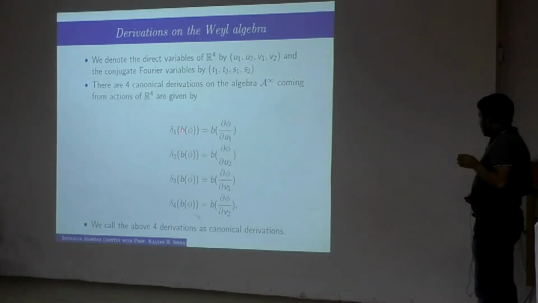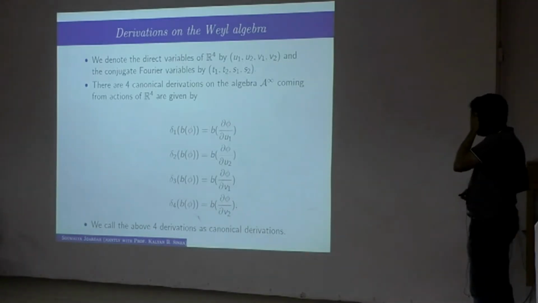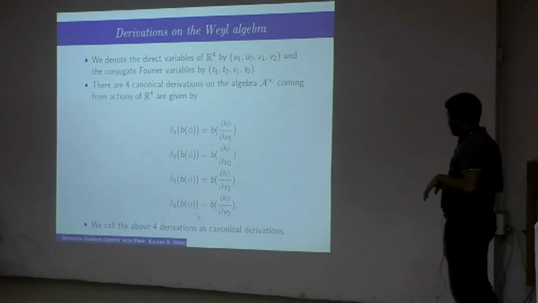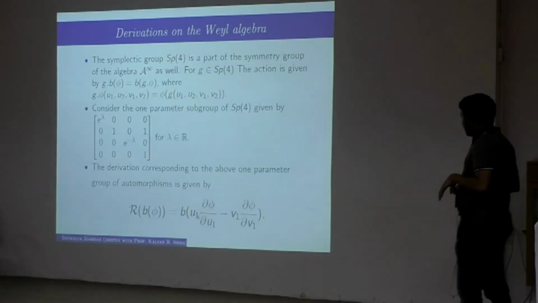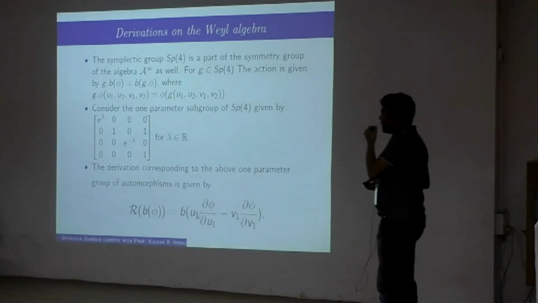Since phi is a function of 4 variables, we already have 4 directions in which you can differentiate the function, and they will generate derivations, which one can check. That was already there. What we have done is found another derivation, which will be non-canonical, and it